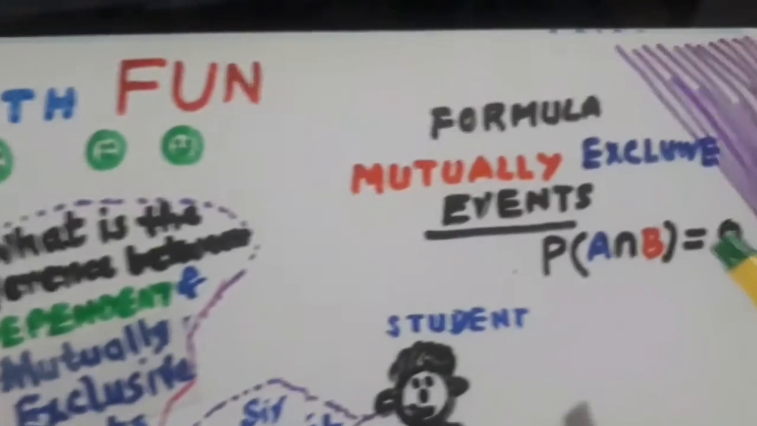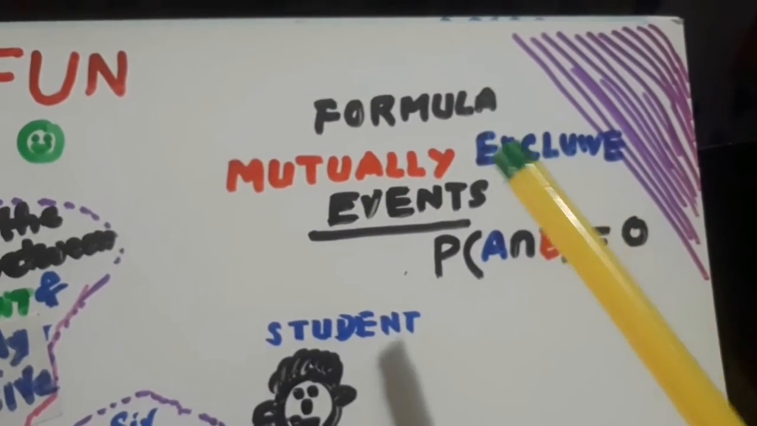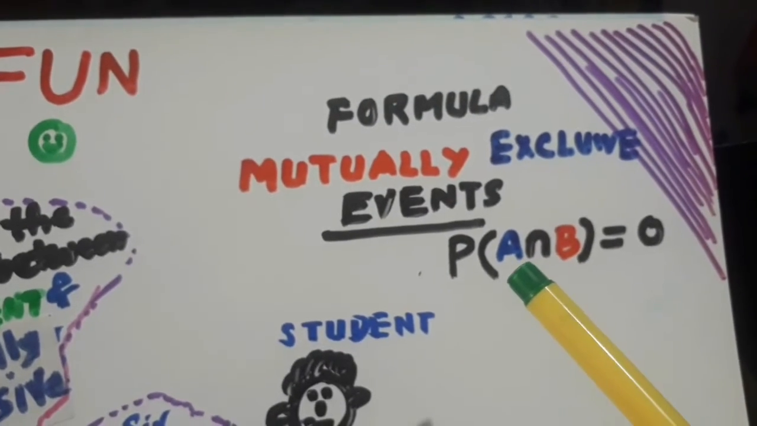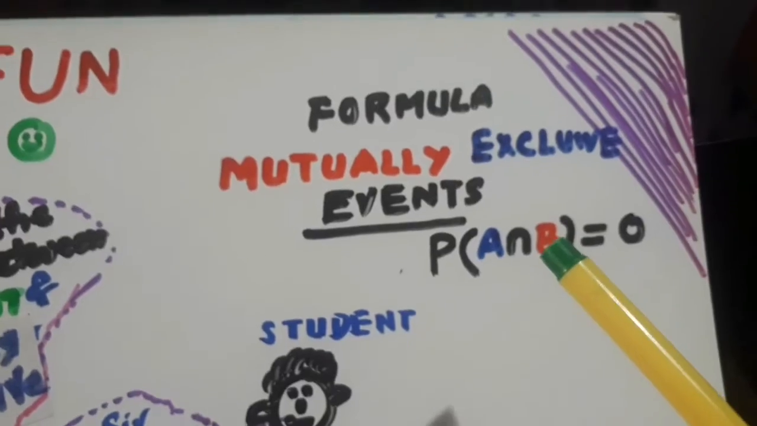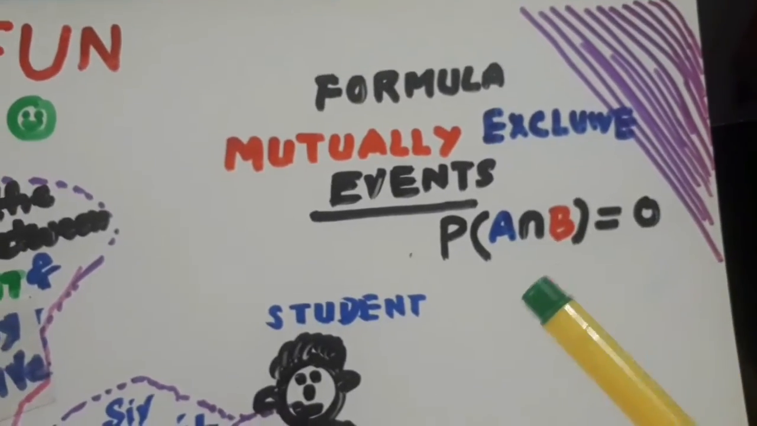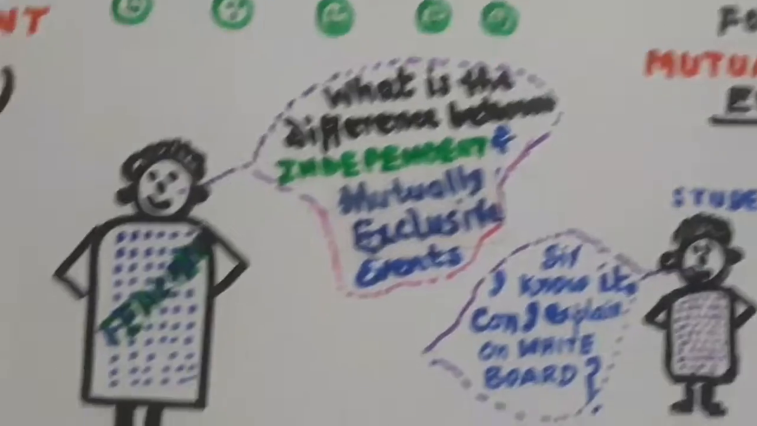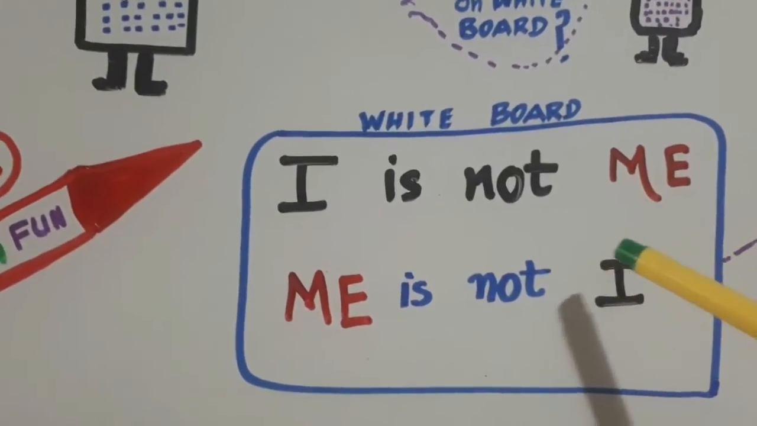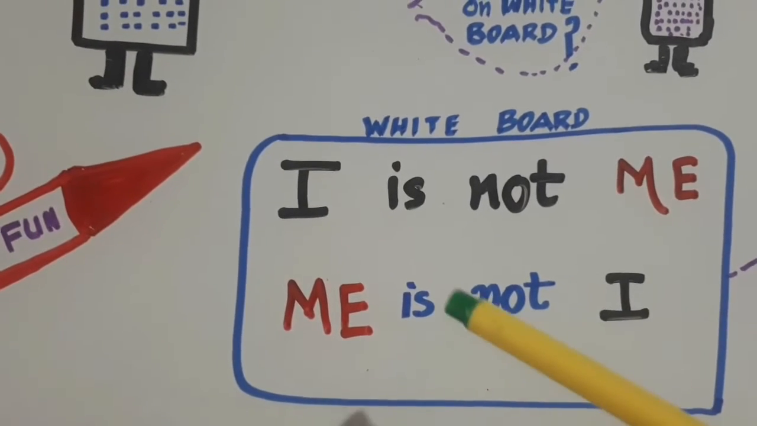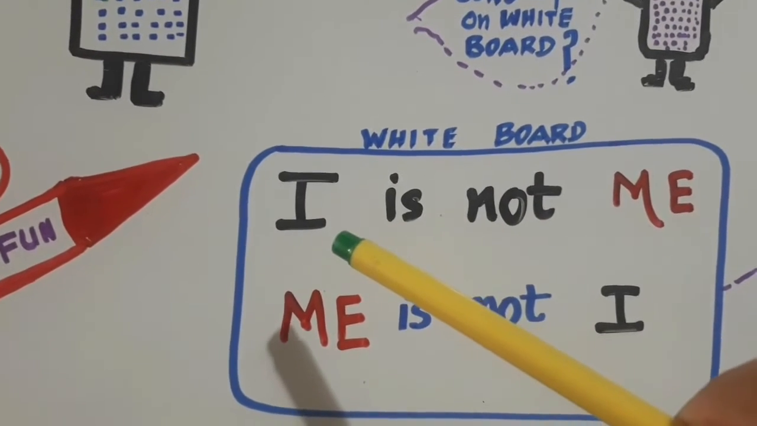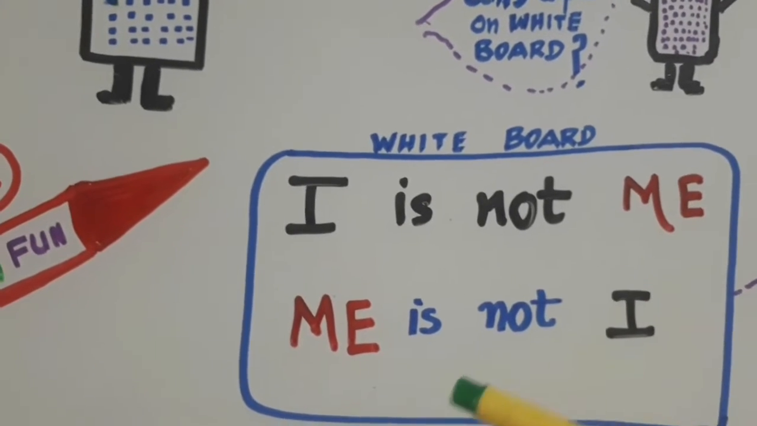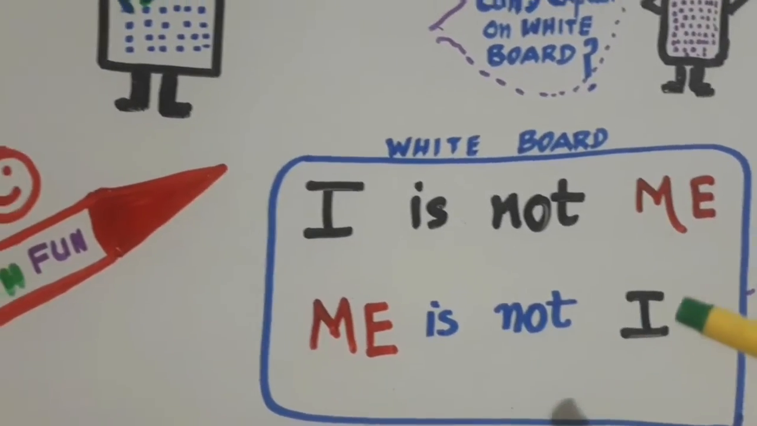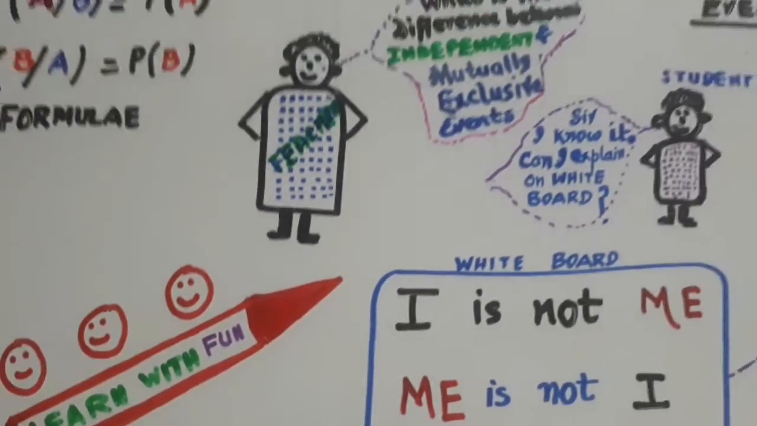Now let us go to the formula for mutually exclusive events. Nothing is common. It means the probability of A intersection B will be equal to 0. So this is the basic difference, and the mnemonic I have told you: I is not me, me is not I. Events which are independent are not mutually exclusive, and events which are mutually exclusive are not independent. So this is all with fun.